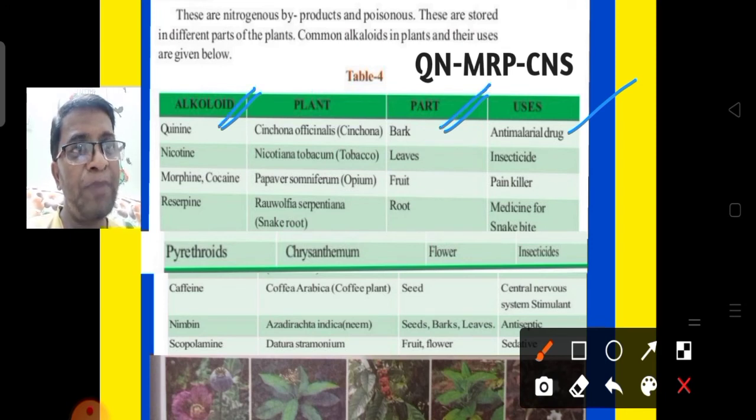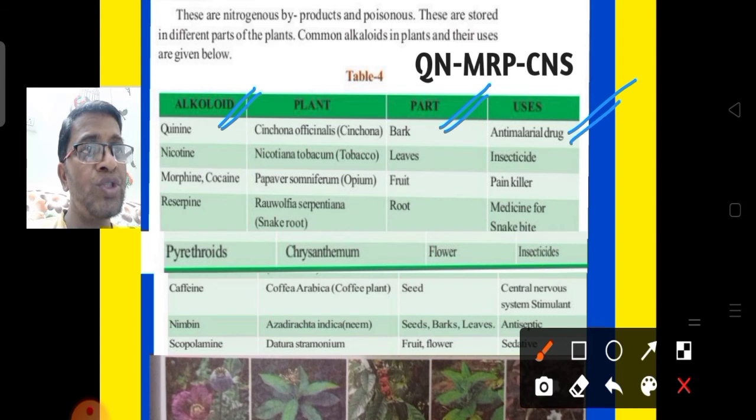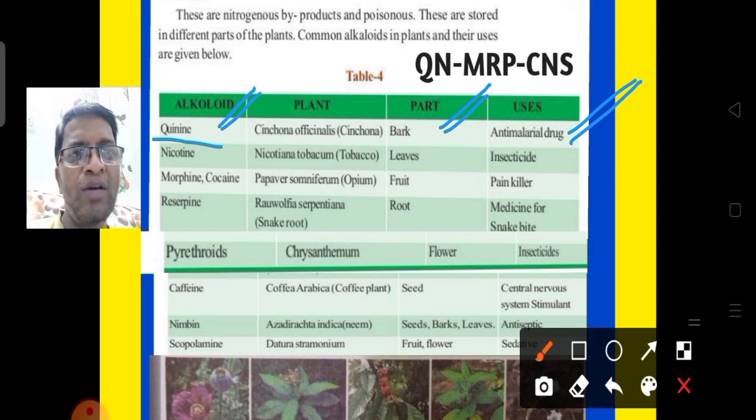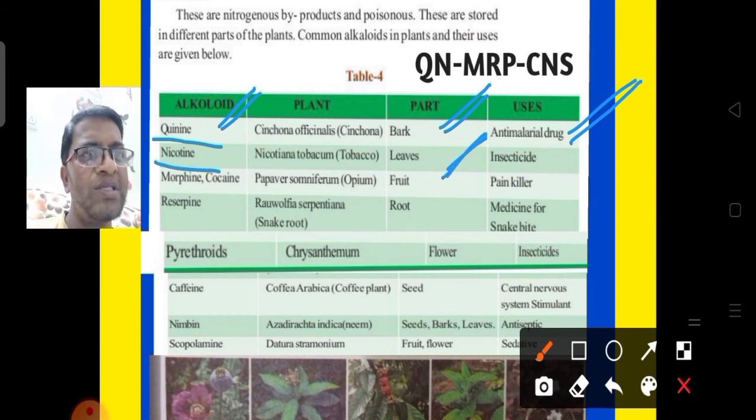Next, from which part can we get it? Next, the use of the alkaloid. So here if you take quinine, quinine we can get from the bark. It is used as an anti-malarial drug. Second alkaloid, nicotine. Yes, nicotine we can get from the leaves. From these leaves we can make beedi and cigarette also. But nicotine is used as an insecticide.